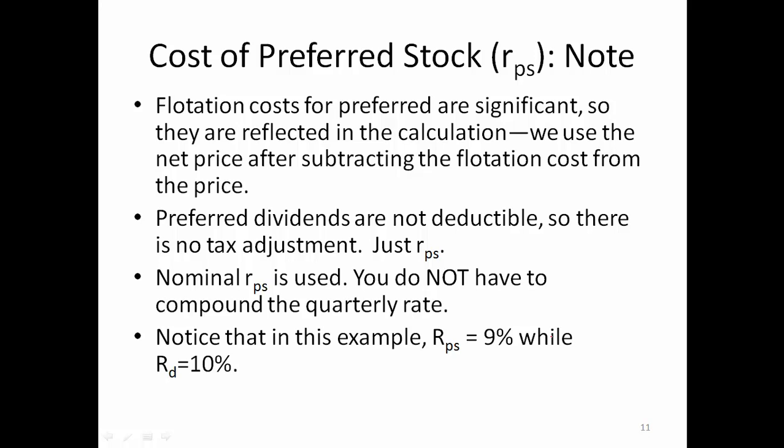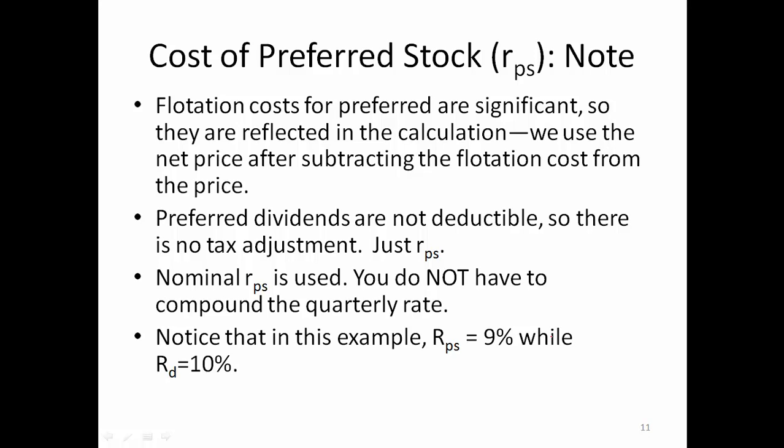Note here that flotation costs for preferred stocks are significant, so usually they are reflected in the calculation. We just use the net price after subtracting the flotation cost from the price. That's why in the denominator we have the price of the preferred stock multiplied by 1 minus the percentage of flotation cost.